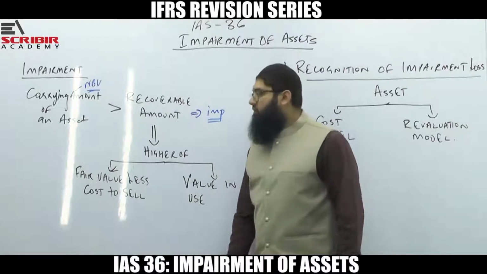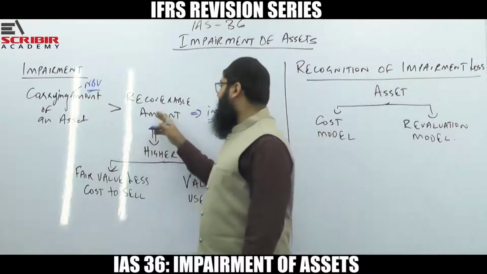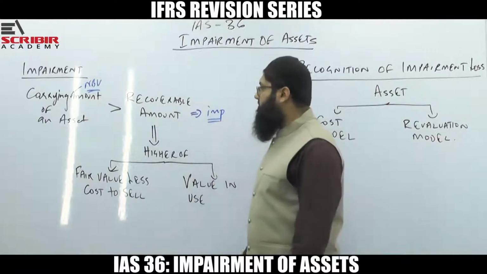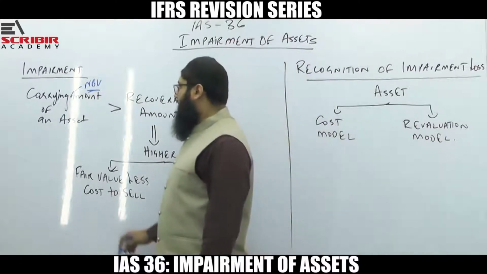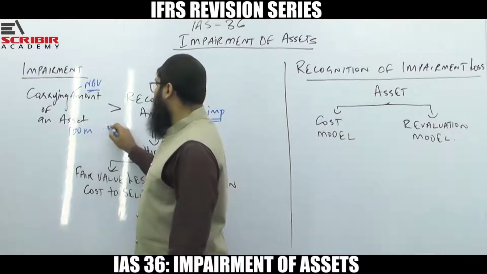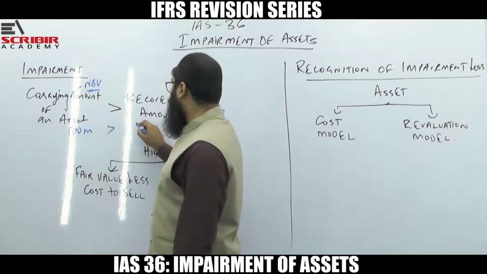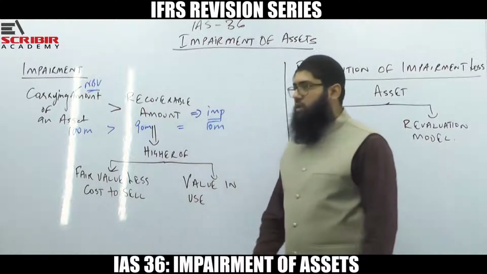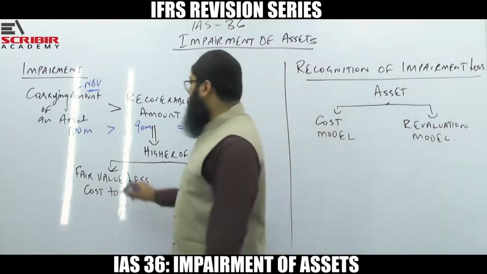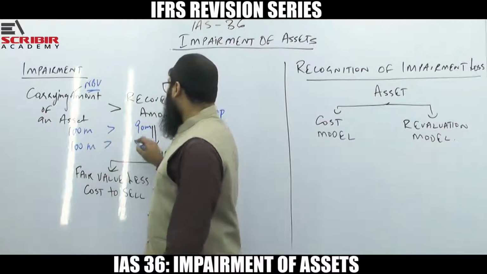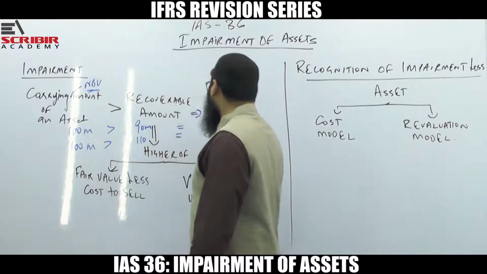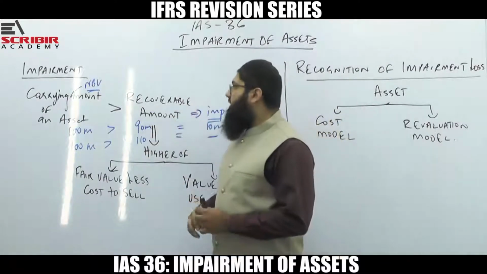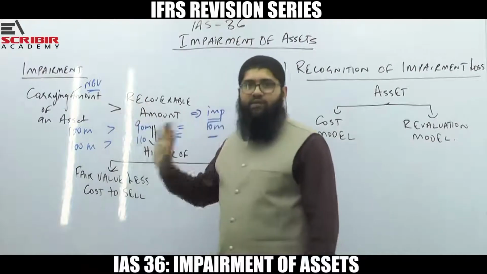So what is an impairment loss? Whenever the carrying amount of an asset is exceeding its recoverable amount, we say that the impairment loss has taken place. For example, if the carrying amount of the asset is 100 million and the recoverable amount is 90 million, we say there is an impairment loss of 10 million. But if the carrying amount is 100 million and the recoverable amount is 110 million, there is no impairment. Why? Because the impairment loss only arises when the carrying amount of the asset exceeds the recoverable amount.